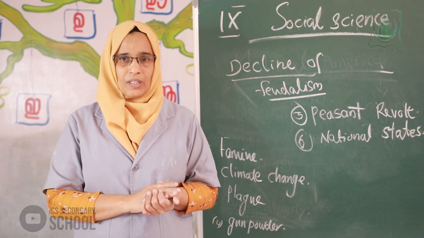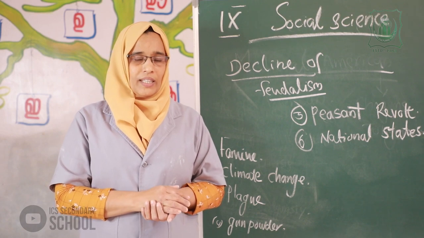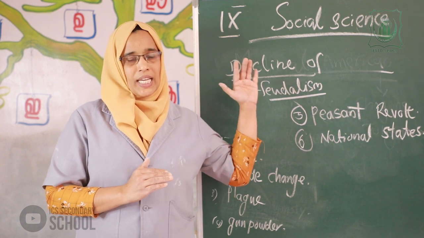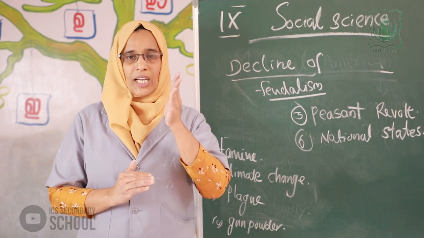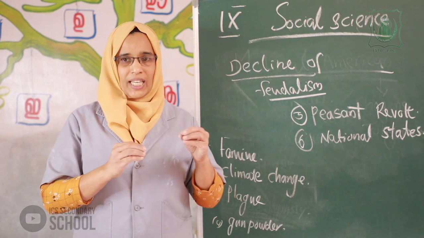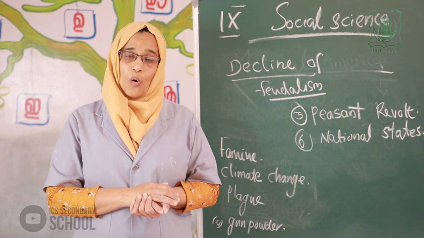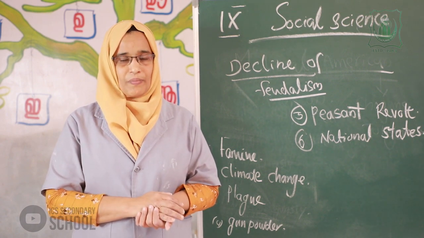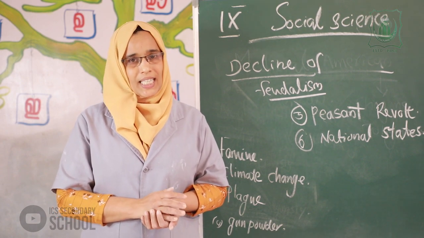Okay, clear? Then should I sum up this class? The first unit is over. First unit: Eastern Roman Empire, Western Roman Empire, Mali Empire, Mongol Empire, America, China. These are the major important places in the medieval world. Then we finish the first chapter. All of you write down the let us assess important questions. Okay, clear? Okay, thank you. See you in the next class.